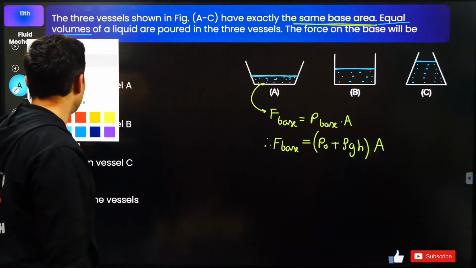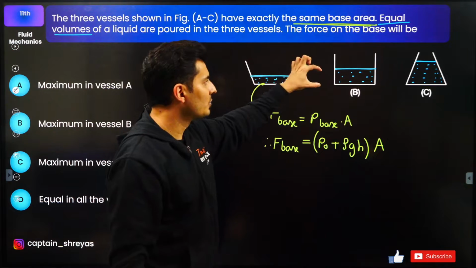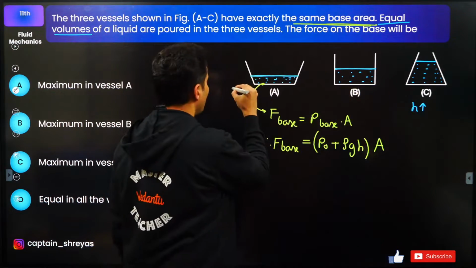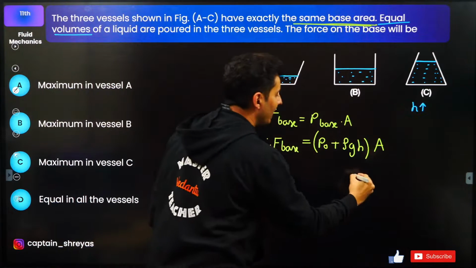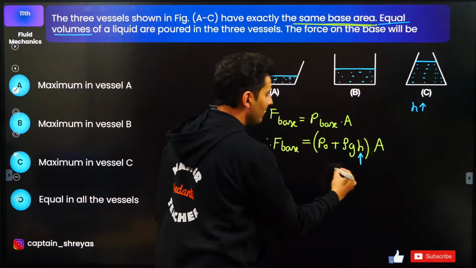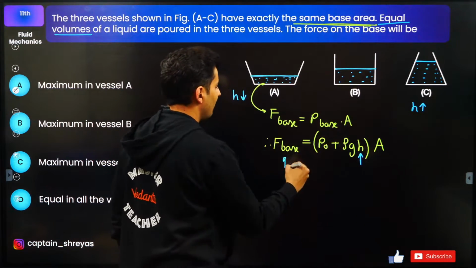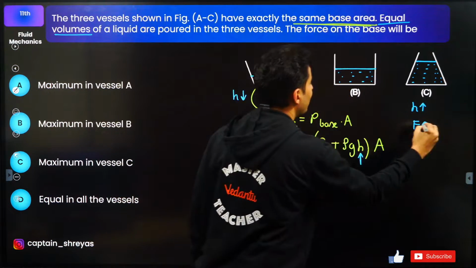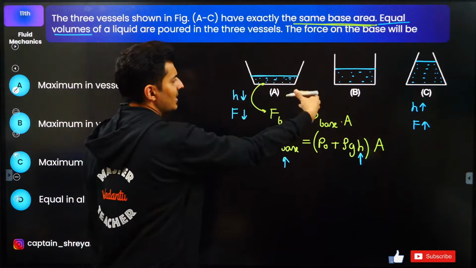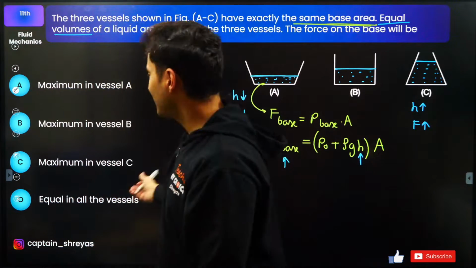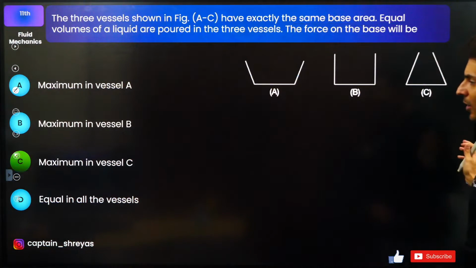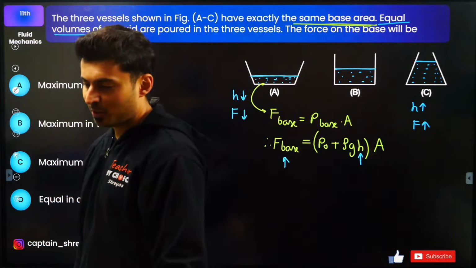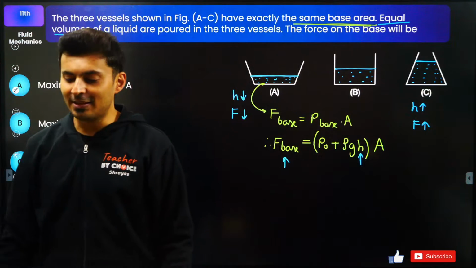Now, if you go logically, you will see that this is less height, this is more height, this is the max height. So here h is more, here h is less. The one which has more height will have more pressure, will obviously have more force. So if the height is more, here the force on the base will be more, here the force will be less, here it will be medium. So C will be highest, hence option C will be the correct answer. Yep, option C. Very good Renuga, very good Akshaya, Jayant, Sai Varshit.